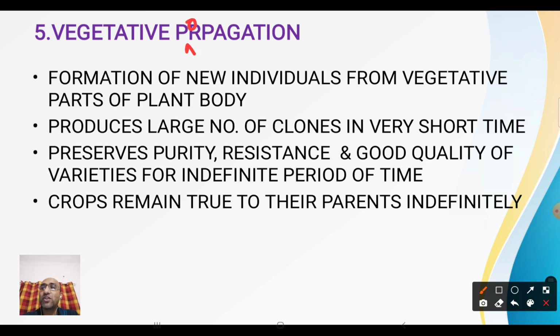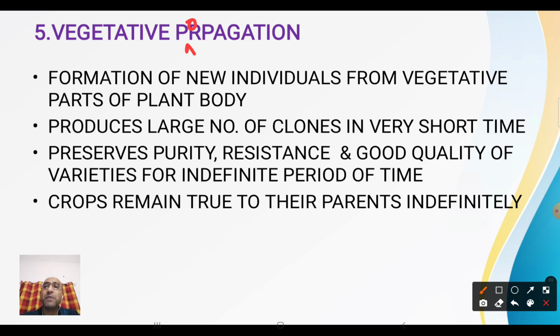So the formation of new individuals from the vegetative part of the plant body is called what? Vegetative propagation. It produces a large number of clones in a very short period of time, because here only a single individual is involved. So the new individuals produced from the parent are all similar to each other as well as to the parent. These are called clones. What is the importance of vegetative propagation? Is there any advantage? Yes, there are. What are those?